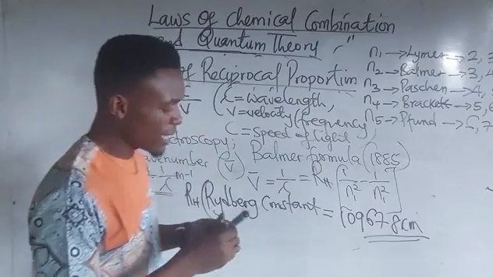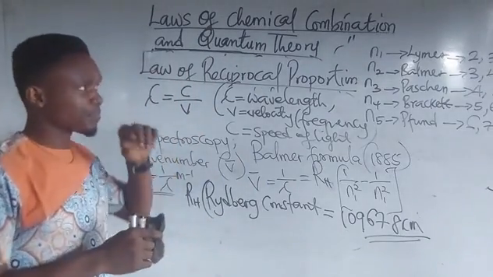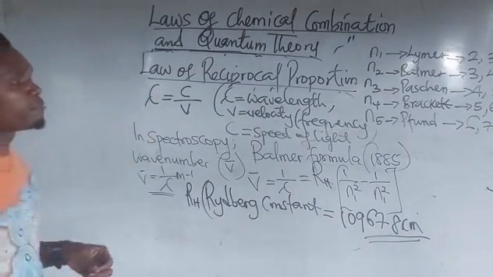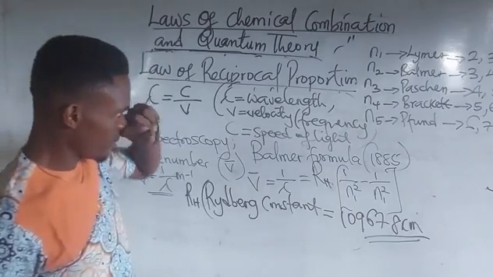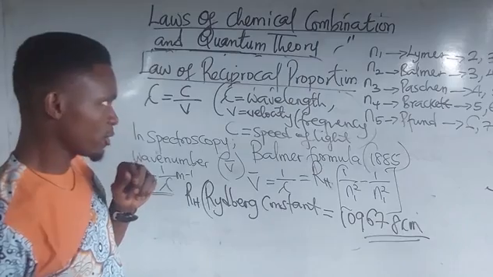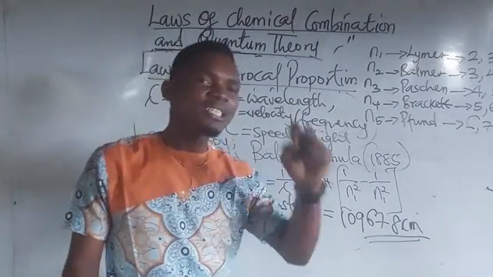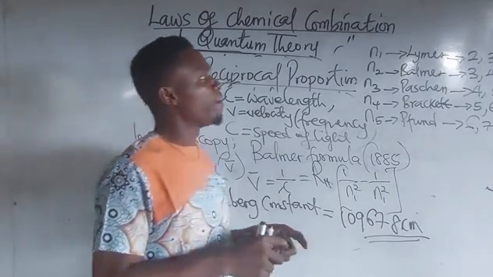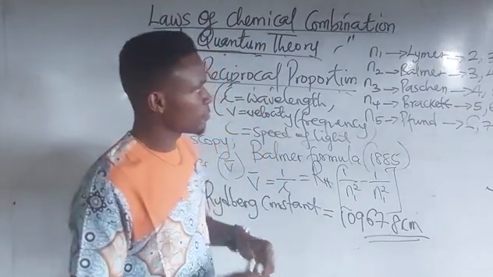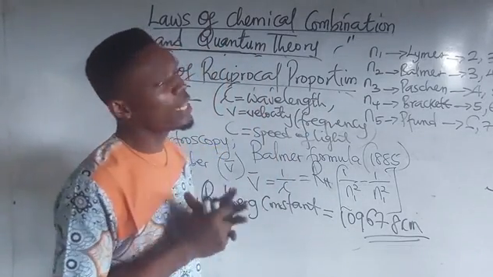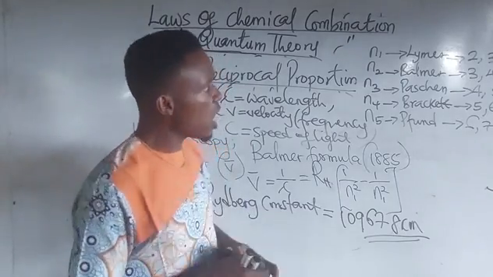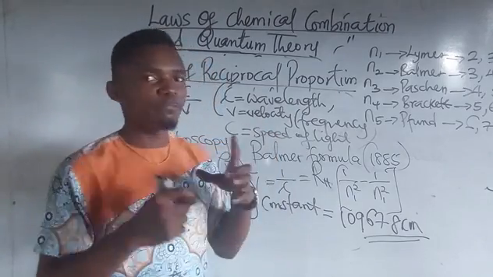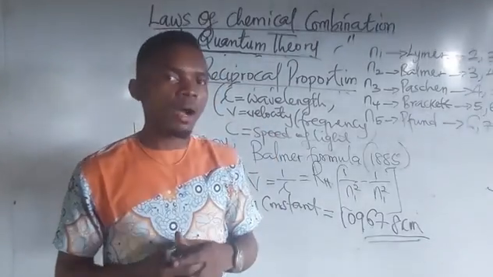So they will ask you to calculate the wavelength. Let me coin a question: calculate the wavelength of the second and third line of the Paschen series.